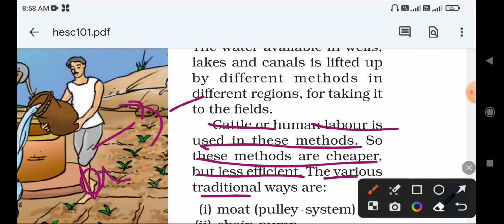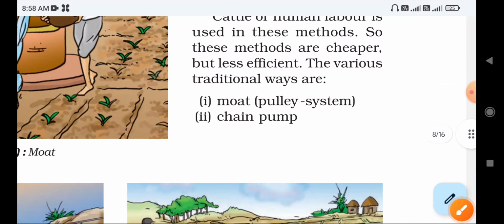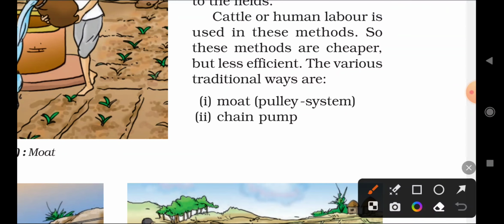What is the main disadvantage? It is very cheap, but it takes more time and is less efficient. This is the major disadvantage of the traditional method compared to modern day irrigation.